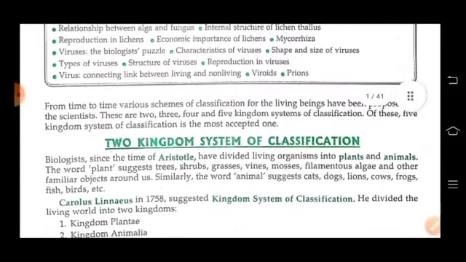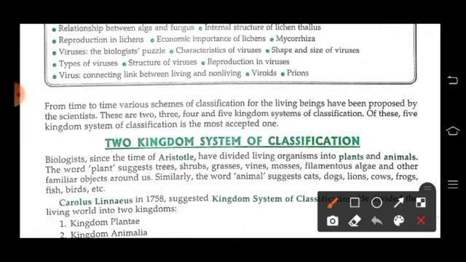So children, you know that on this earth there are many species present, and to study all these species it is very difficult. So biologists and scientists classified all the living beings to make the study easy. The scientists proposed 2, 3, 4, and 5 kingdom systems of classification. Out of these, the 5 kingdom system of classification is the most acceptable one.